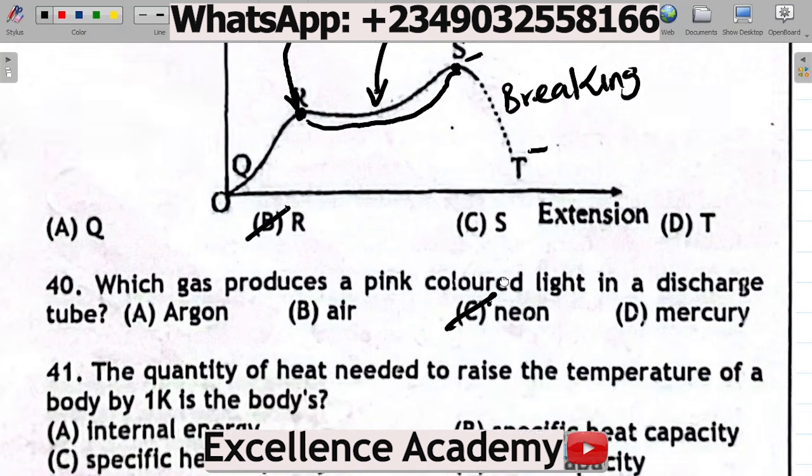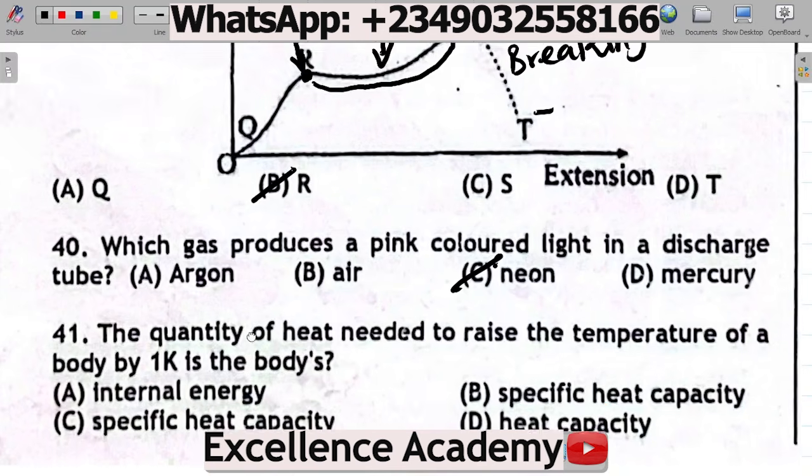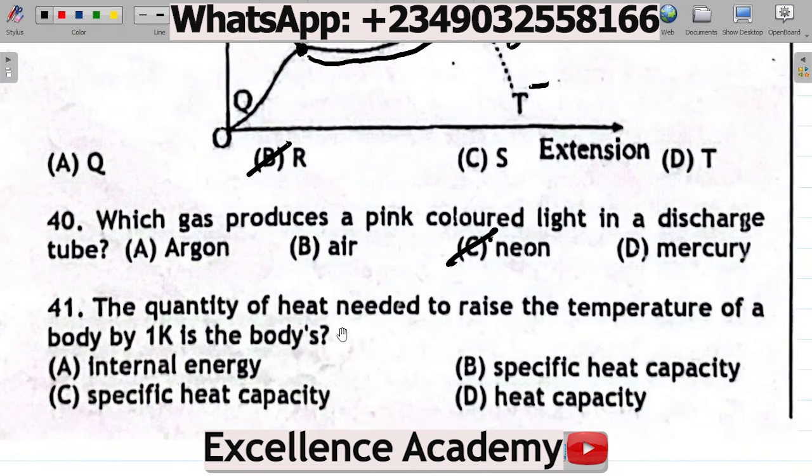So as usual, I'll leave question number 41 for you to solve. Solve question 41. Leave your answer in the comment section. Question 41 says the quantity of heat needed to raise the temperature of a body by 1 Kelvin is the body's A, internal energy, B, specific heat capacity, C, specific heat capacity, D, heat capacity.